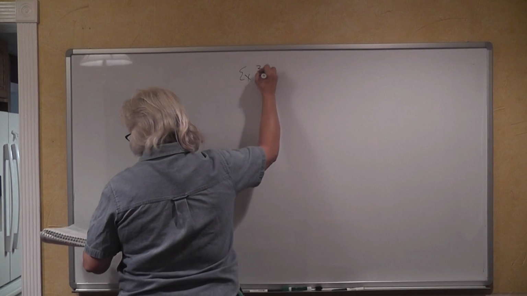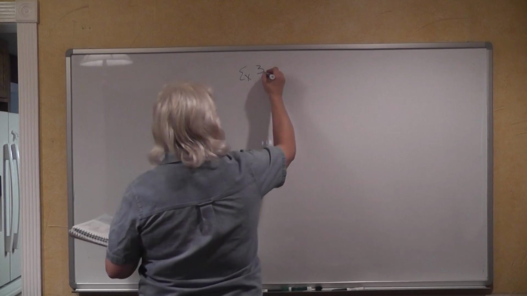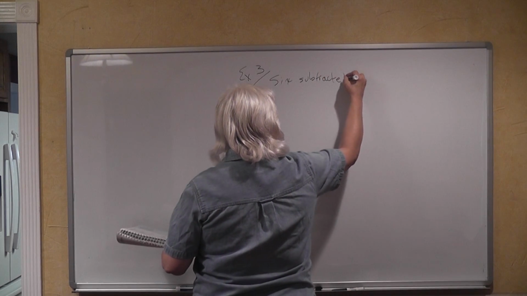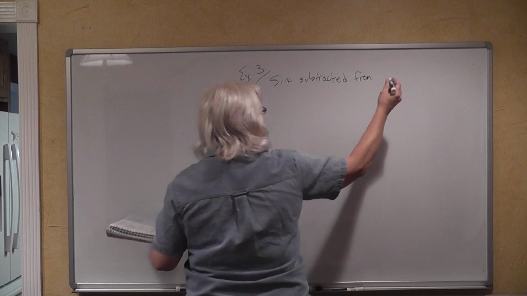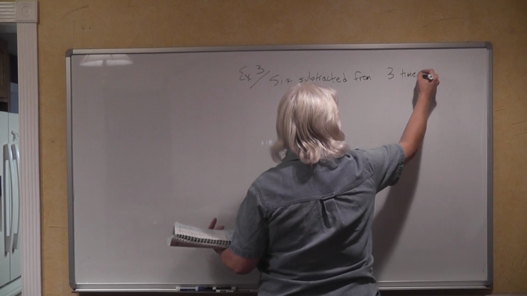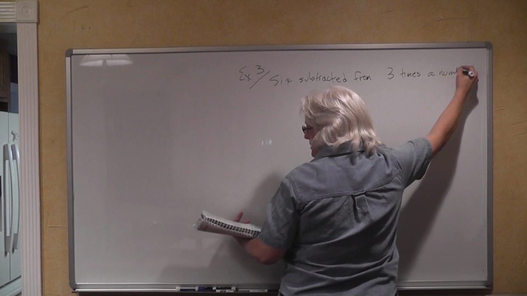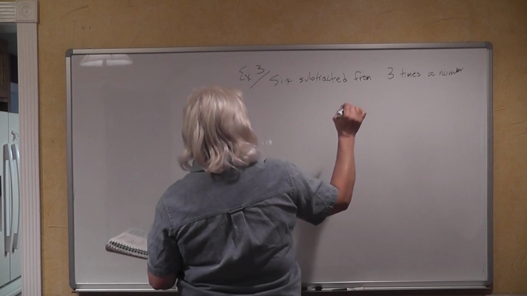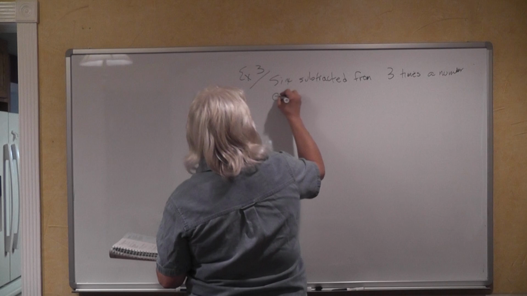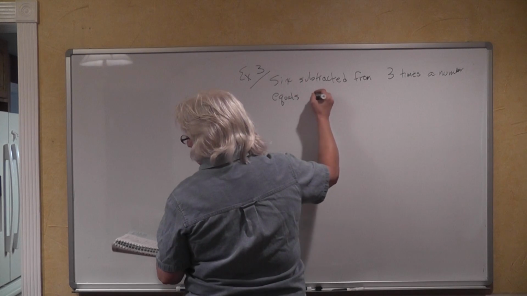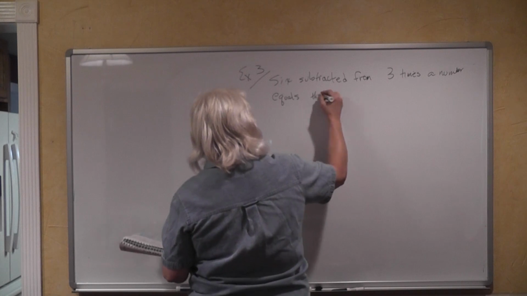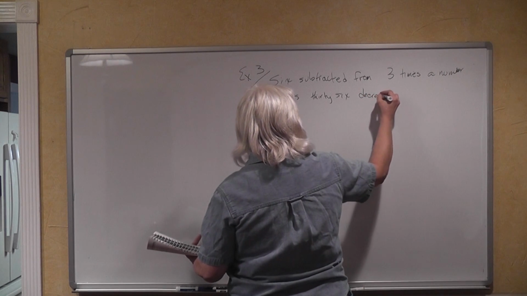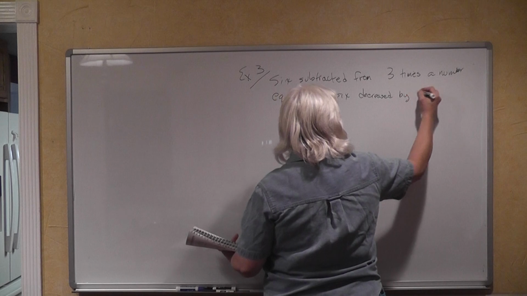And this is at the top of page 121. It says, 6 subtracted from 3 times a number equals 36 decreased by 4 times the number.